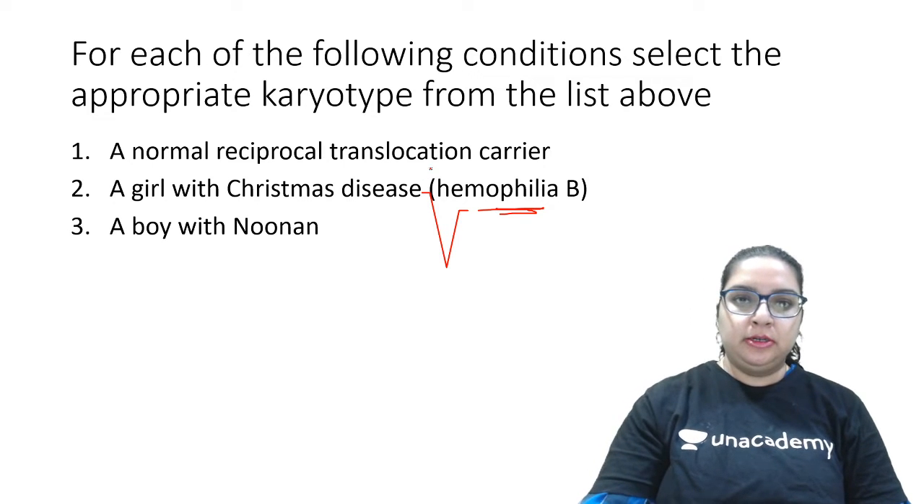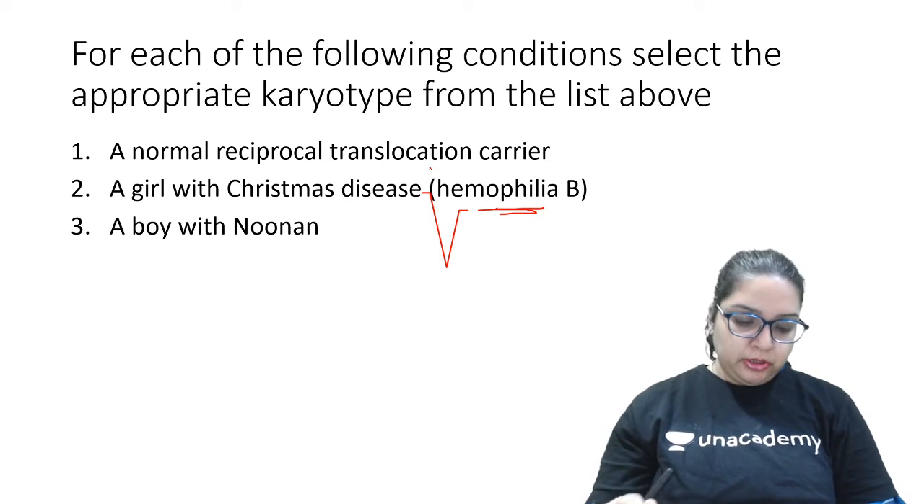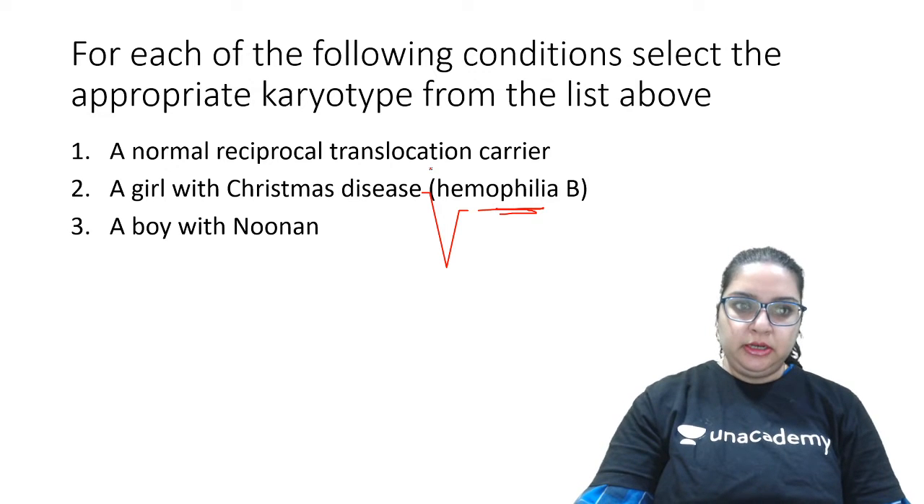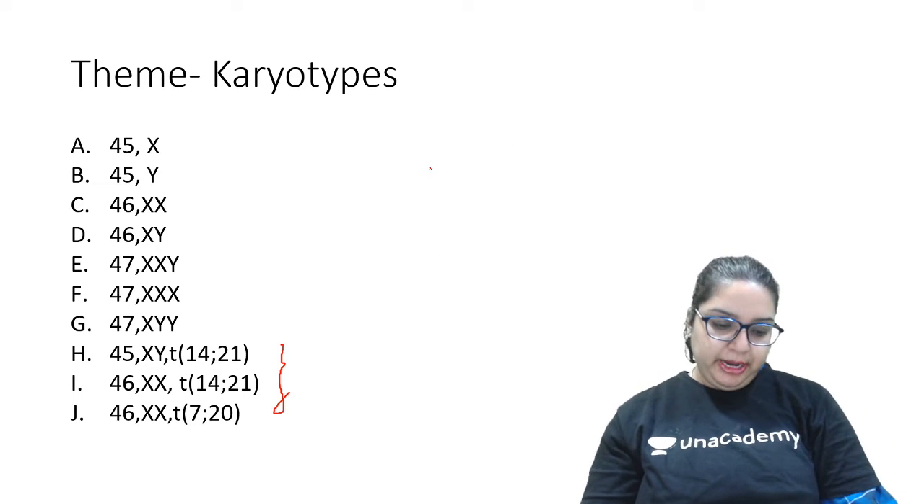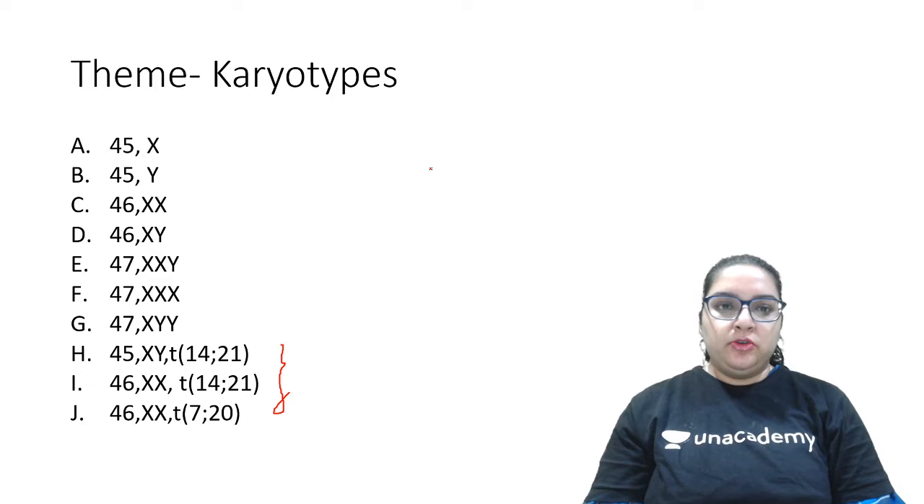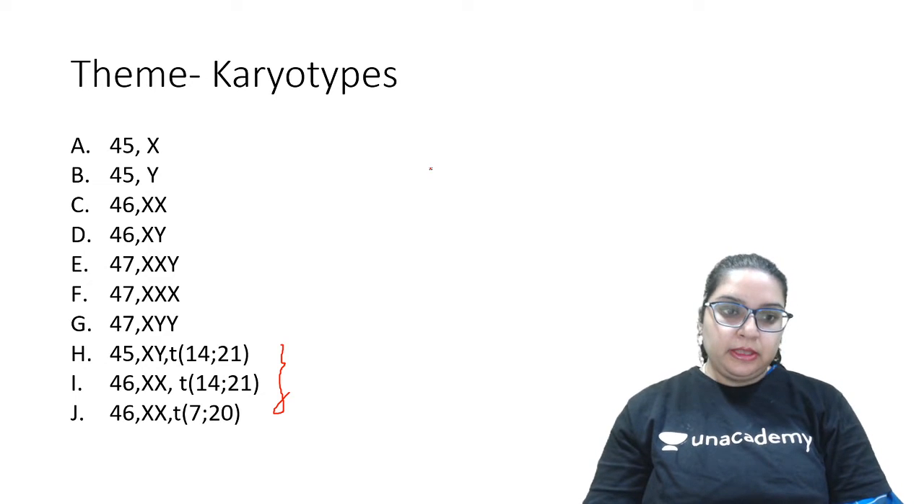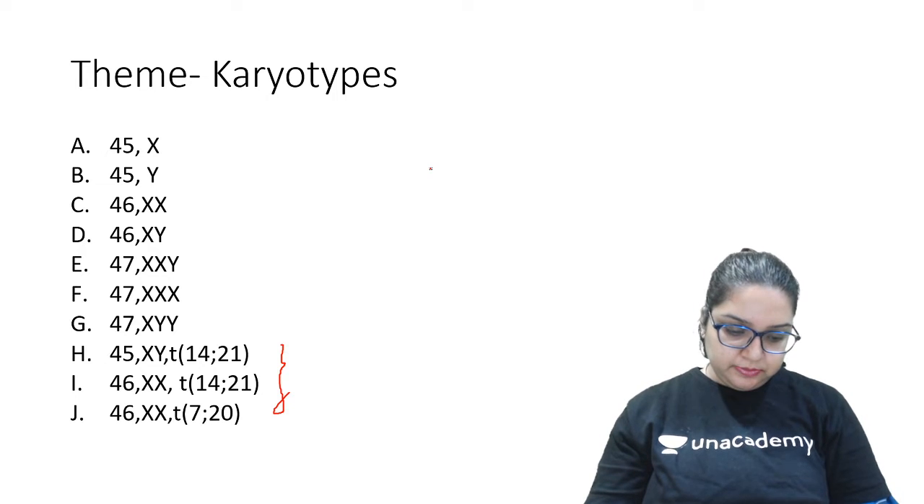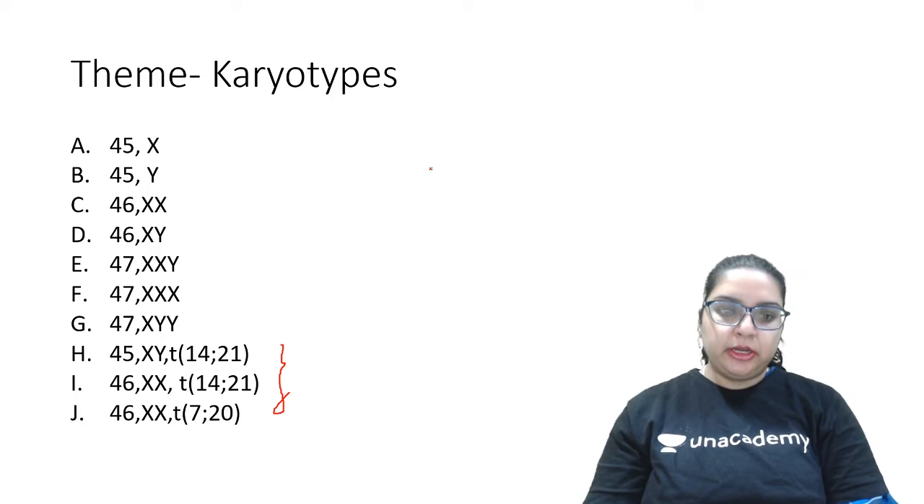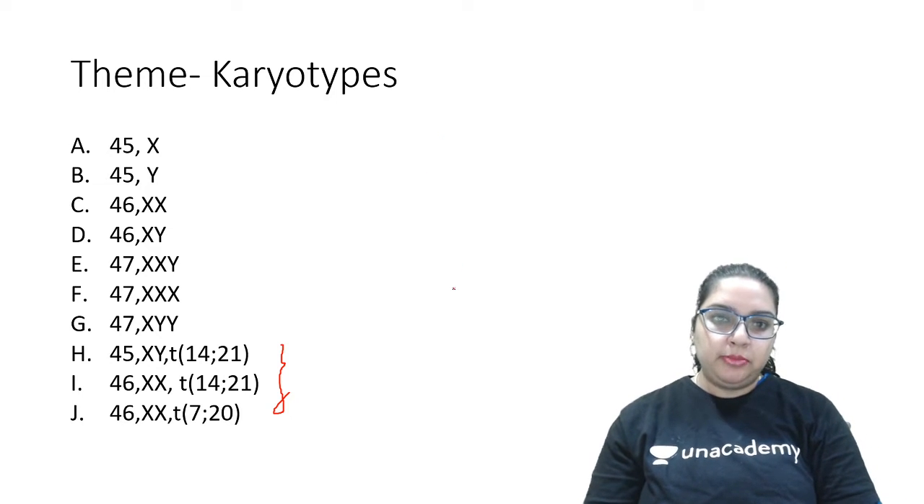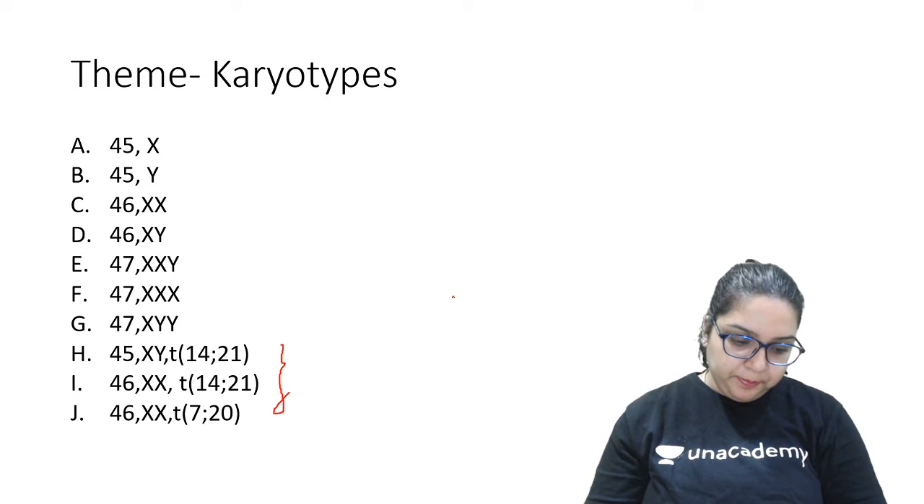I'll just go back. All of you have noted all the 3 points. Now let's go back to the theme slide. Which one of these can explain a normal reciprocal translocation? Dr. Abu, I've already shown these themes. Can you select one of them?